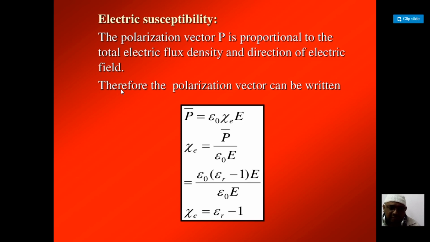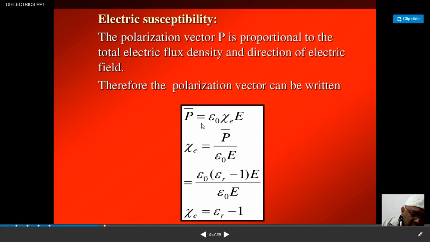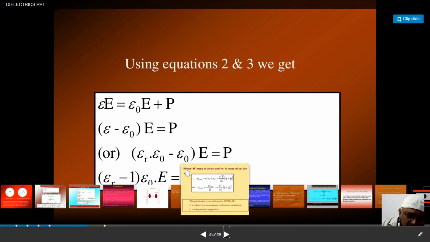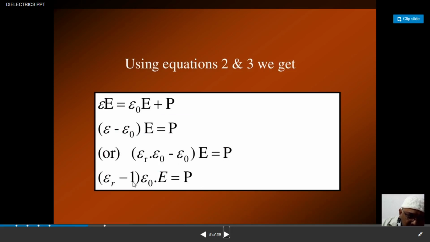Therefore the polarization vector can be written as P bar is equal to epsilon naught eta suffix e into E, where eta suffix e is equal to P by epsilon naught E. So P bar we already know. From where did I get P? P is equal to epsilon r minus 1 into epsilon naught E.